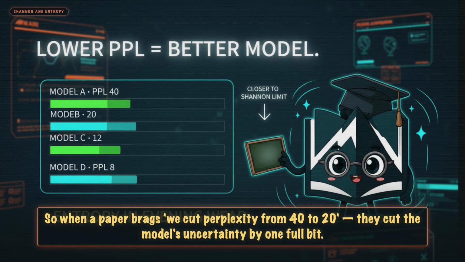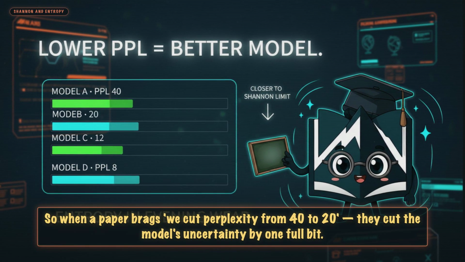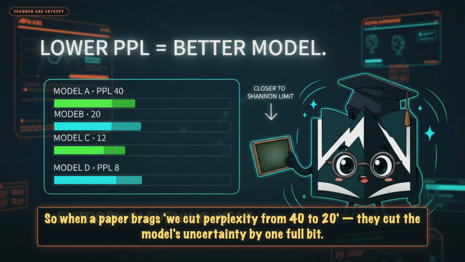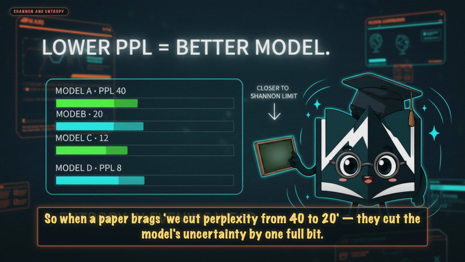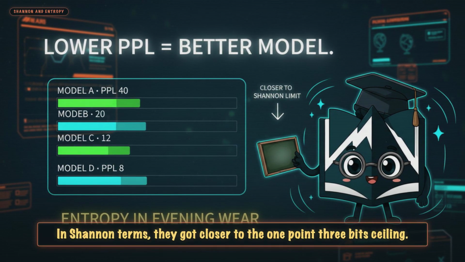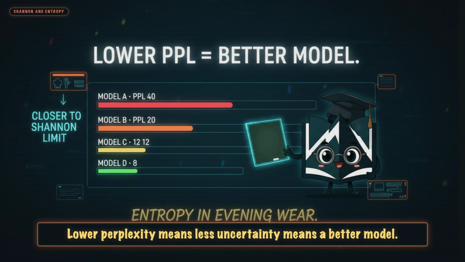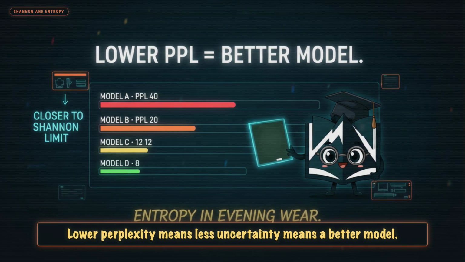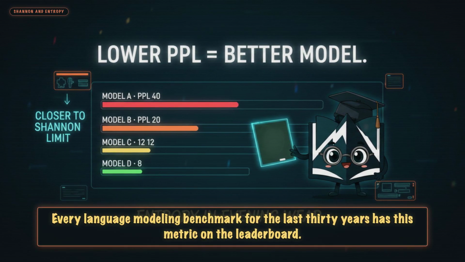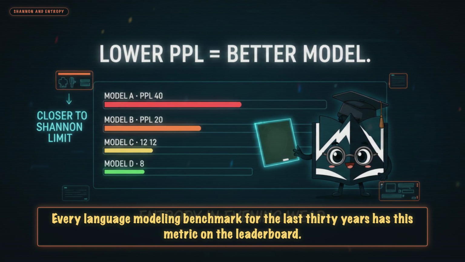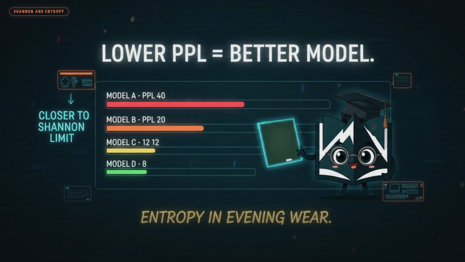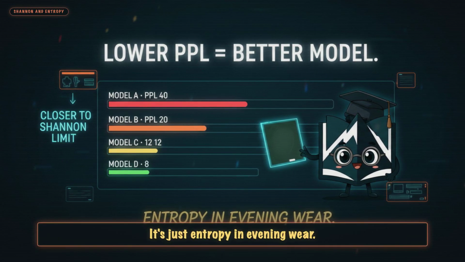So when a paper brags, "we cut perplexity from 40 to 20," they cut the model's uncertainty by 1 full bit. In Shannon terms, they got closer to the 1.3 bits ceiling. Lower perplexity means less uncertainty means a better model. Every language modeling benchmark for the last 30 years has this metric on the leaderboard. It's just entropy in evening wear.